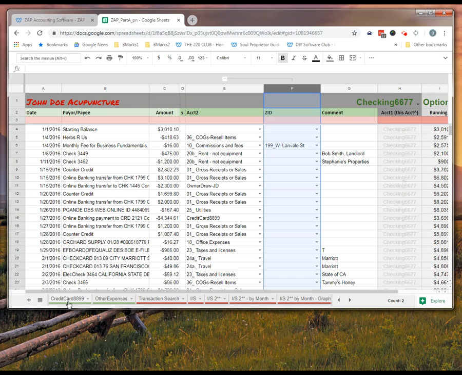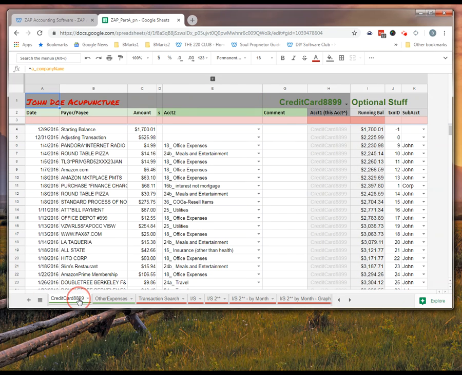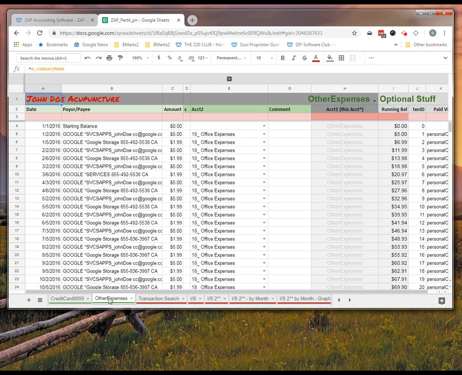Okay. The next ledger, we do have a ledger for other expenses.